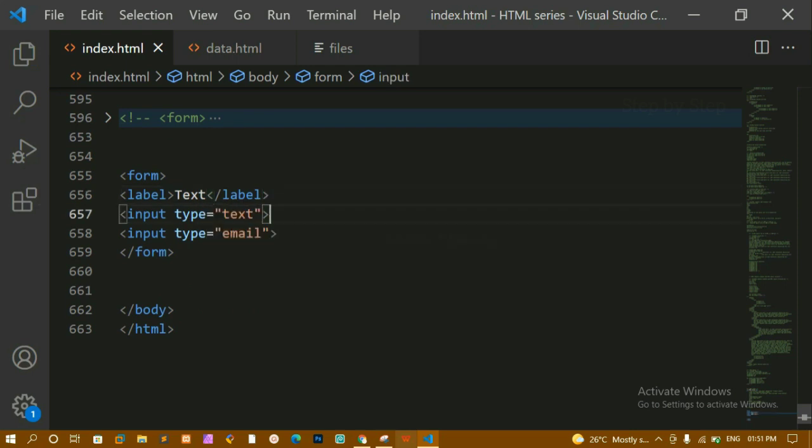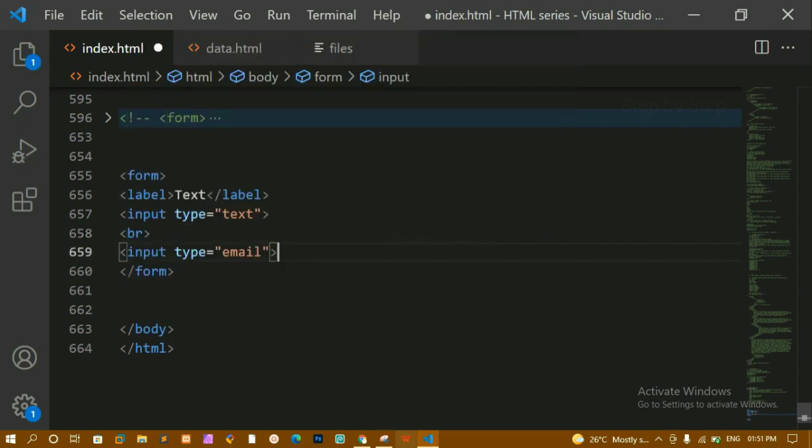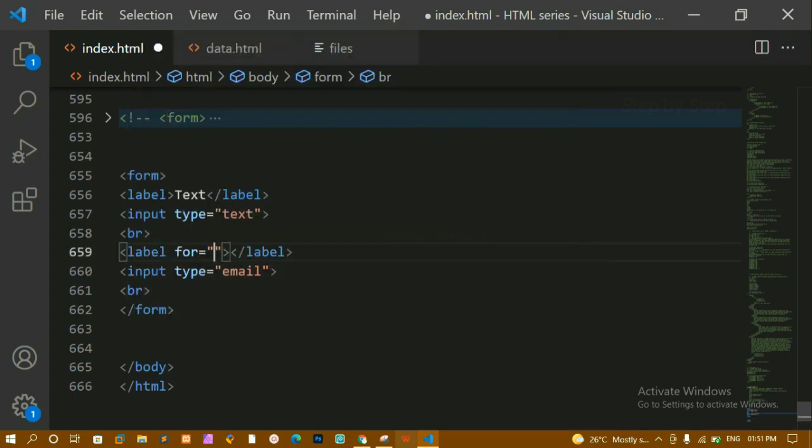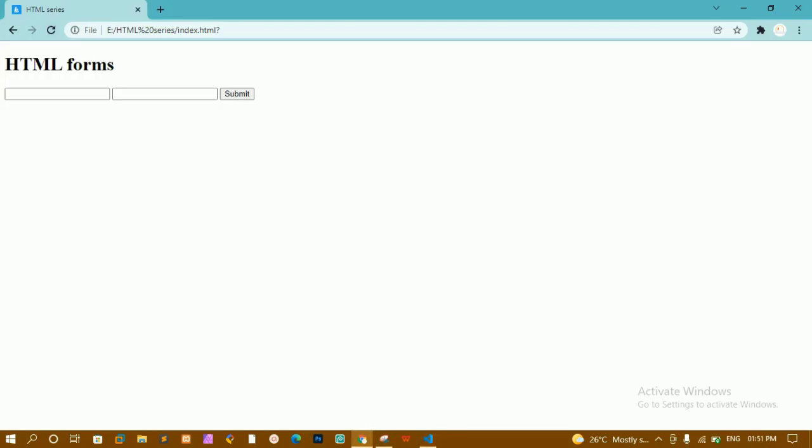And also I'm just going to add one break here so that we don't get confused. Here also I'll be adding one break. And inside this I'm just going to add a label, and here I'll be writing email. I'll save this. You can see here this is the text. We can insert the text here, and this is for the email.